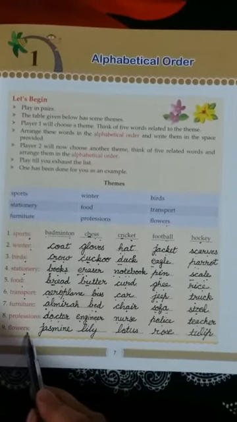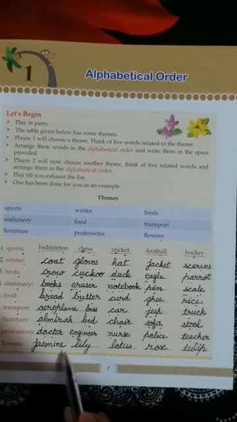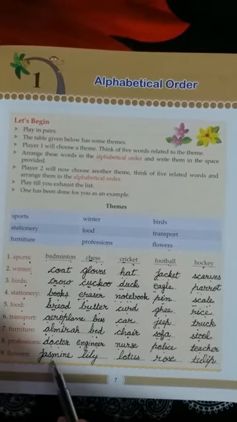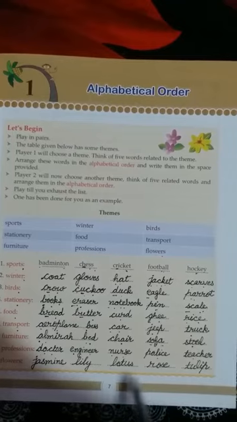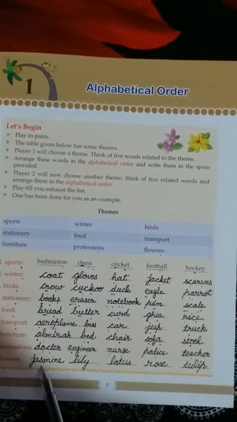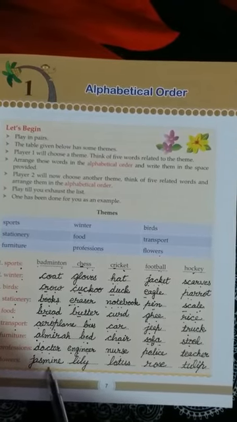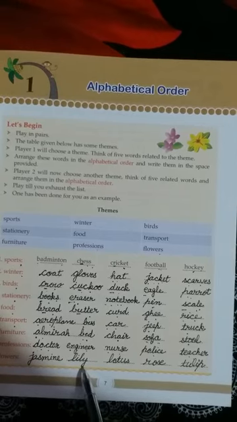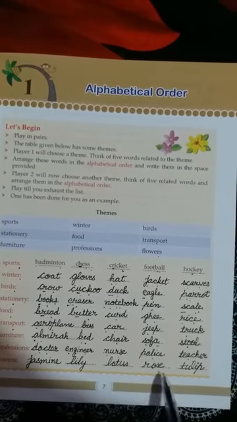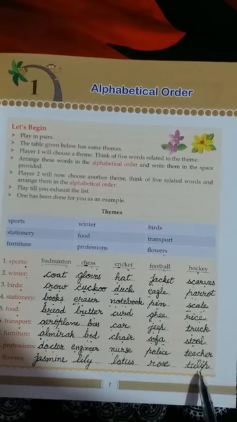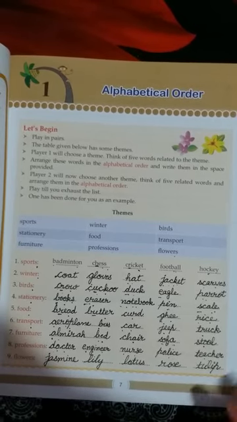Last theme is flowers. You know the names of the flowers? Here we have written names of flowers. First is J letter, jasmine. Then lily, lotus, rose, tulip. Okay.